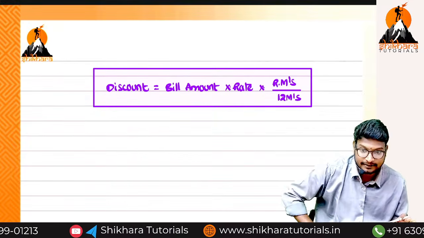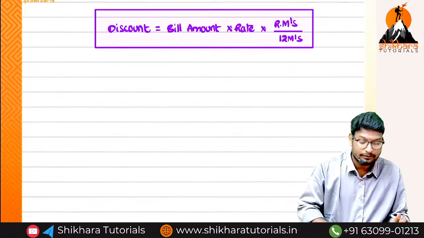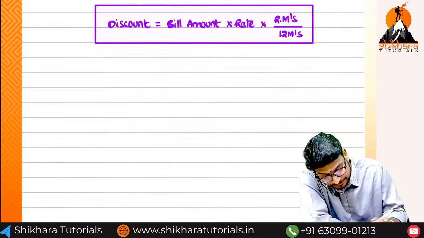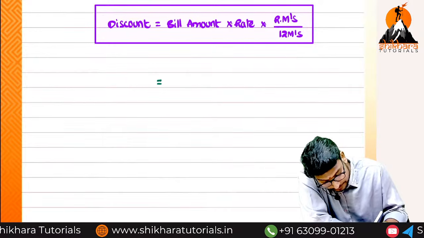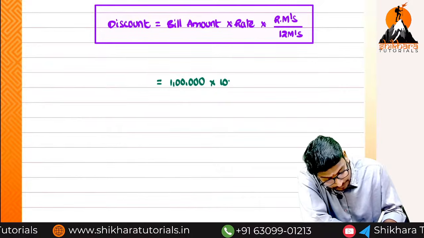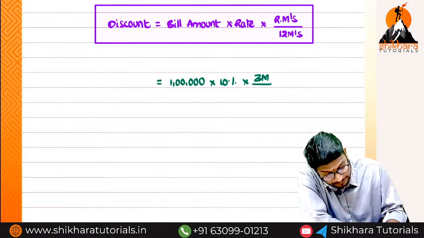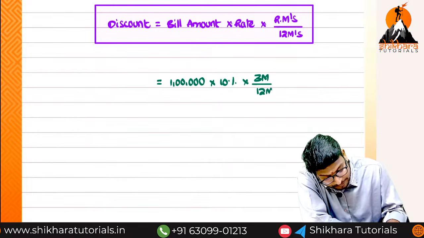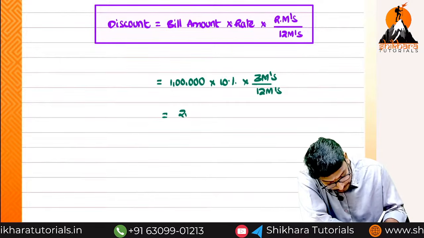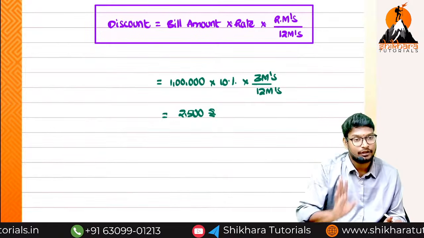Till now it is fine. Now we can find out the discount easily. The bill amount is 1 lakh, the rate is 10%, and the bank has to wait 3 months. So 1 lakh into 10% into 3 months divided by 12 months equals 2500 rupees.